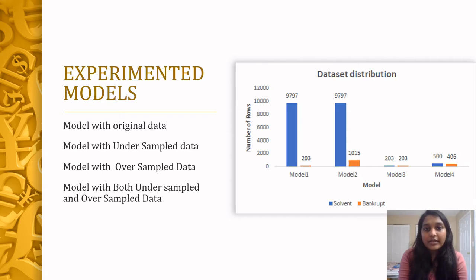There was a lot of similarity in the data points, which makes the model unreliable. Then we tried undersampling the majority class. The classification is relatively better in this case, but we were losing a lot of data points. So finally, we decided on a combination of both the sampling techniques.